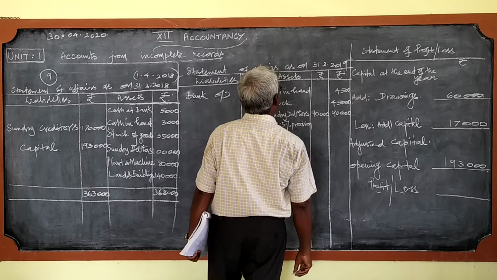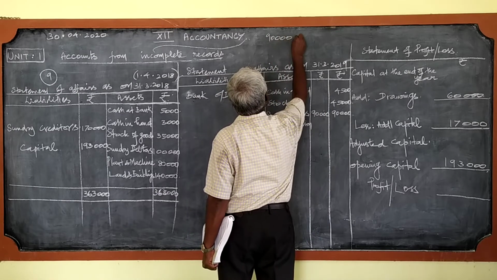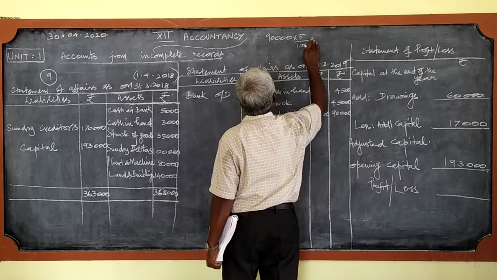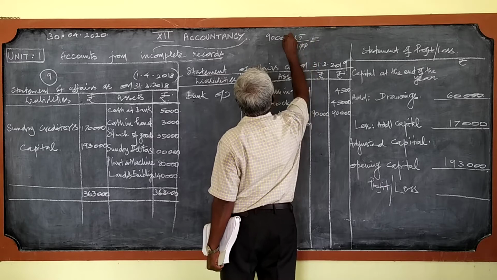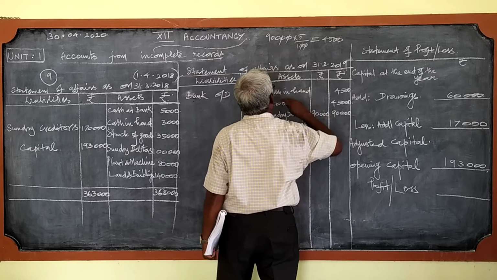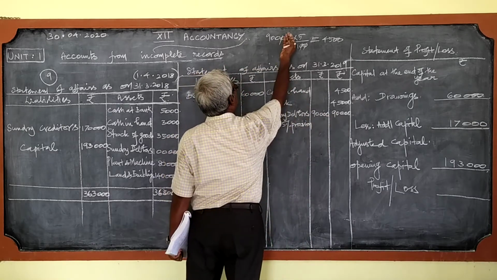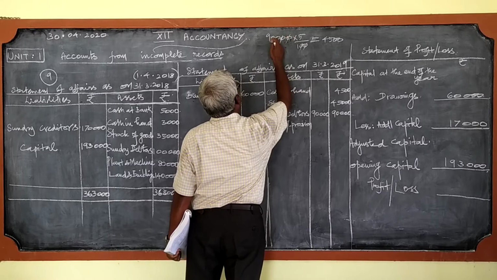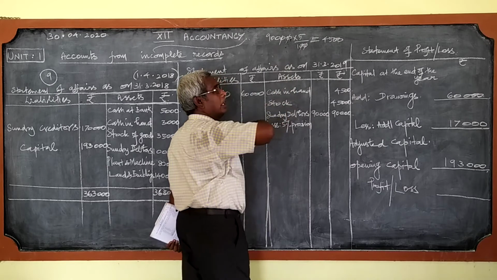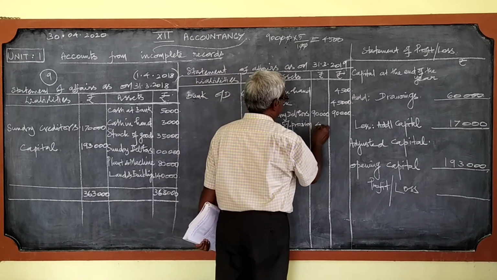For 90,000, what is the 5% amount? 90,000 into 5 by 100 is equal to 4,500. When I was teaching in 11th standard, I told you, if it is 10%, 9,000, 5% of that is 4,500. Without doing this calculation, even you can write the amount there, 4,500.